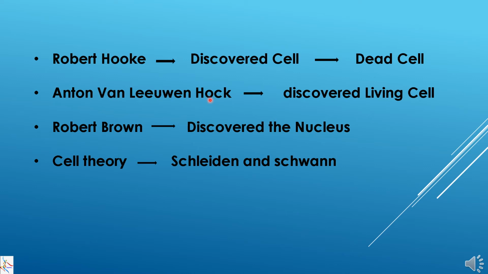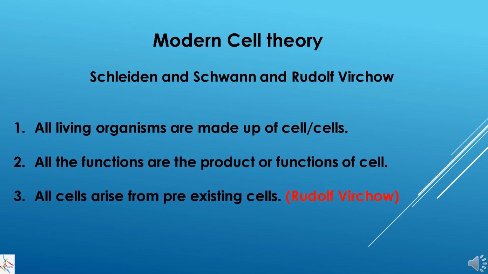Later on, another scientist, Robert Brown, discovered the nucleus, and two scientists, Schleiden and Schwann, came up with the cell theory. So originally cell theory was given by two scientists, Schleiden and Schwann. Later on, this theory was modified because of the addition of one more point, which was given by Rudolf Virchow.